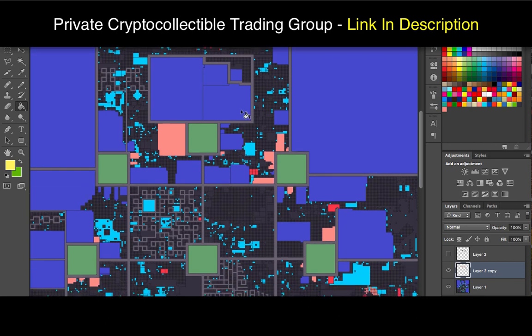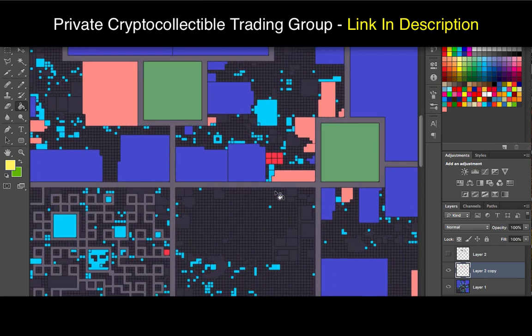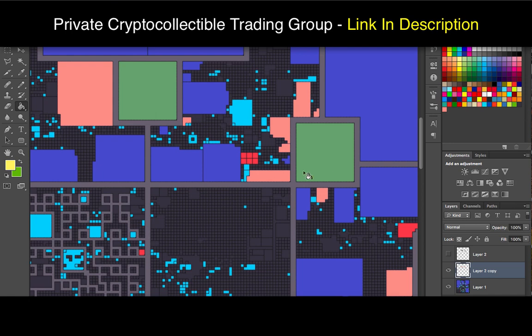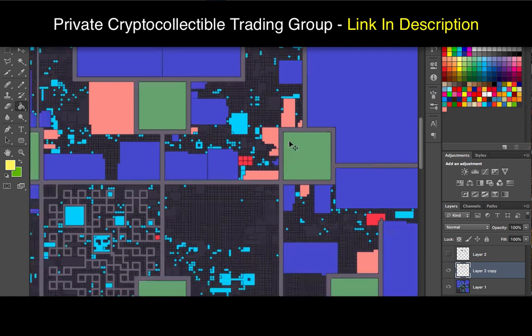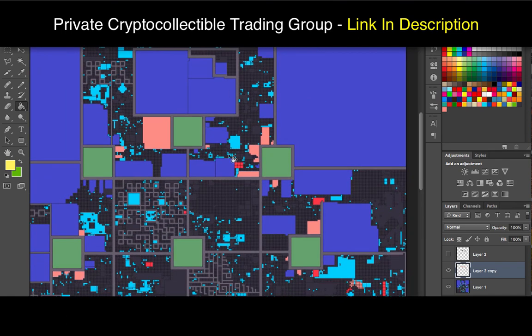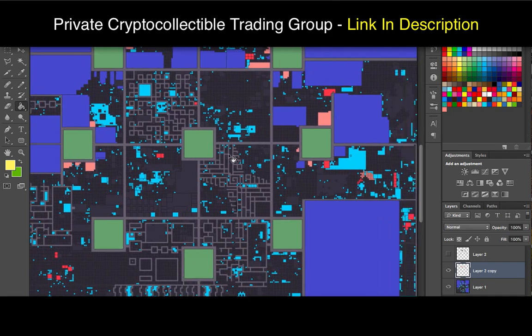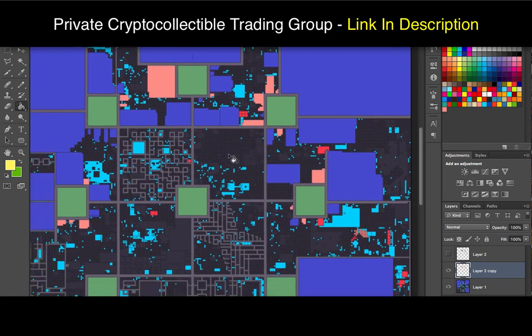You all know the colors for the other ones. I've kind of taken this using my wallet, so all of these dark red ones are my lands. I couldn't be bothered taking them off the map, although I could have just selected another wallet and then it would have taken that off. Anyway, so yeah, this is what it's going to look like.